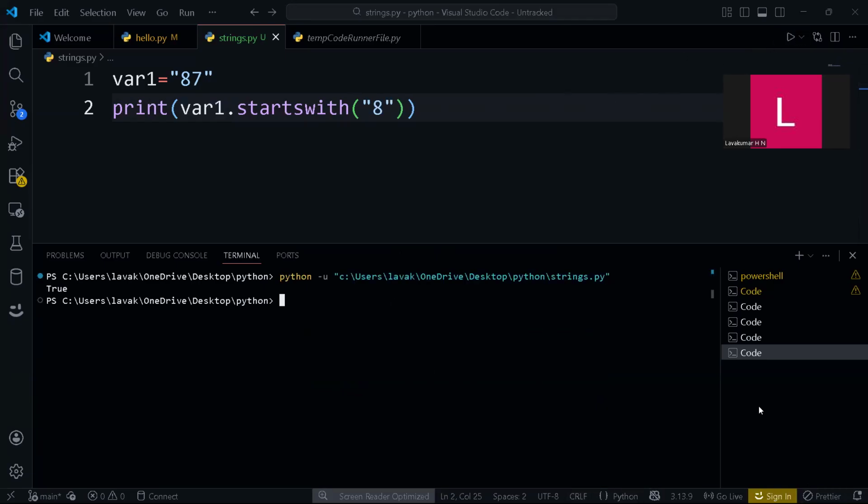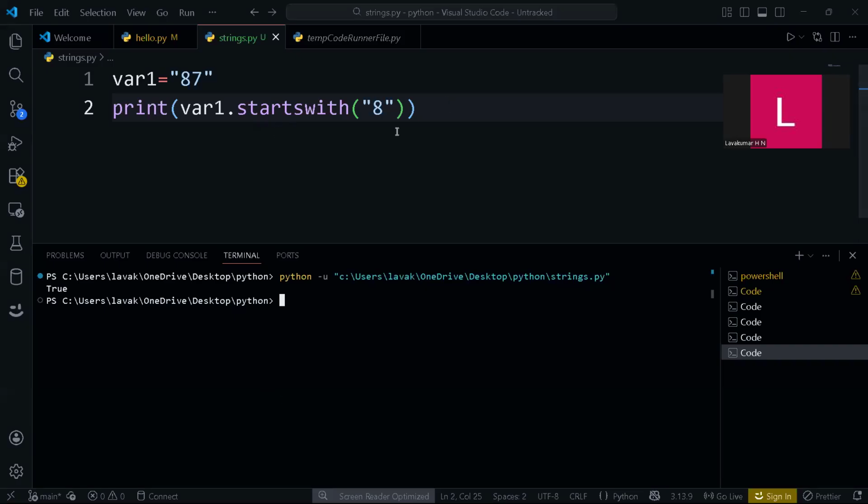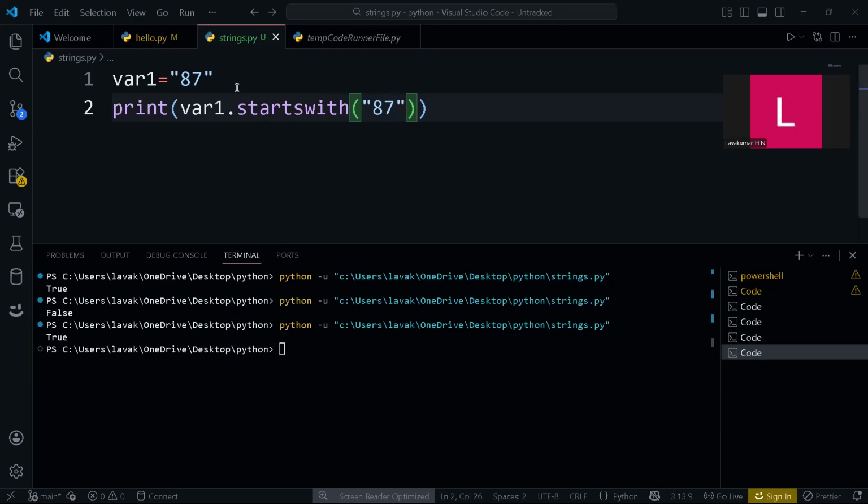I hope this is properly visible, I will try to increase my brightness. I don't know what happened suddenly, so let me increase my brightness. Now see, startswith 8, it's true. If you use 9, it returns false. This is how it works. You can give 87 also, and it will return true. Whatever is enclosed in double quotes is all string, guys. No matter whether you are using numbers or special symbols, it's considered a string.